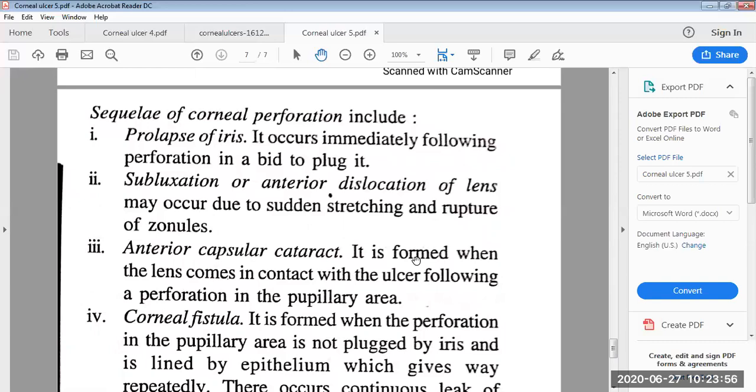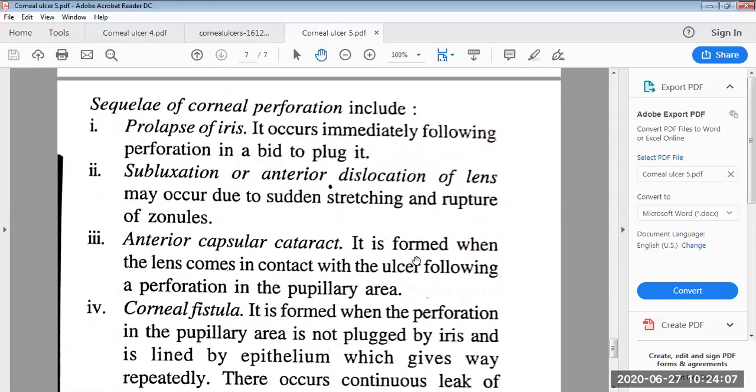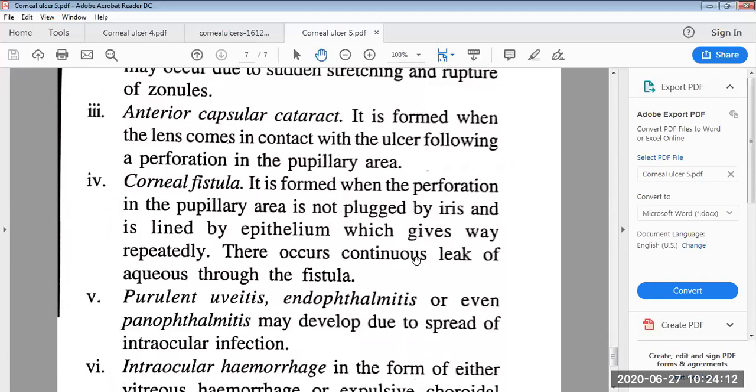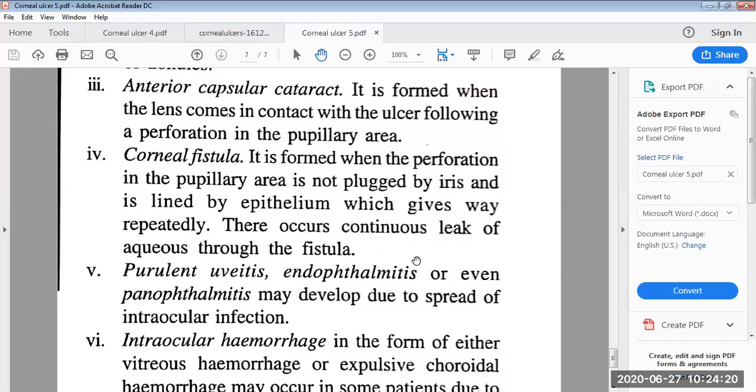Then second is the subluxation or anterior dislocation of the lens, which may occur due to sudden stretching and rupture of zonules, which are the suspensory ligaments. Then anterior capsular cataract. It is formed when the lens comes in contact with the ulcer following a perforation in the pupillary area. Then corneal fistula. It is formed when the perforation in the pupillary area is not plugged by iris and is lined by epithelium which gives way repeatedly. There occurs continuous leak of aqueous through the fistula.